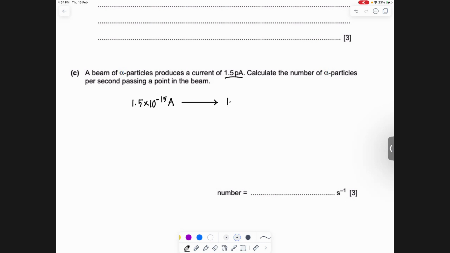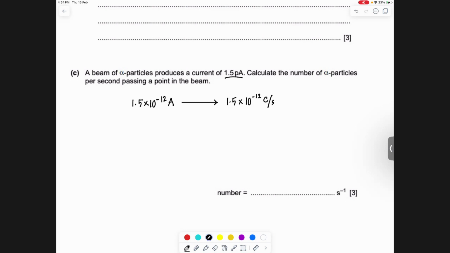It means it's 1.5 femto. Yeah, sorry. হ্যাঁ, ঠিক আছে। Minus 12 ampere. So coulomb per second. Isn't that what it means, right?